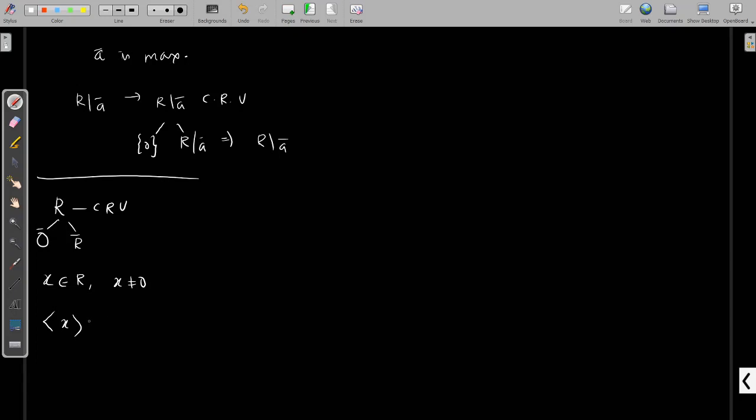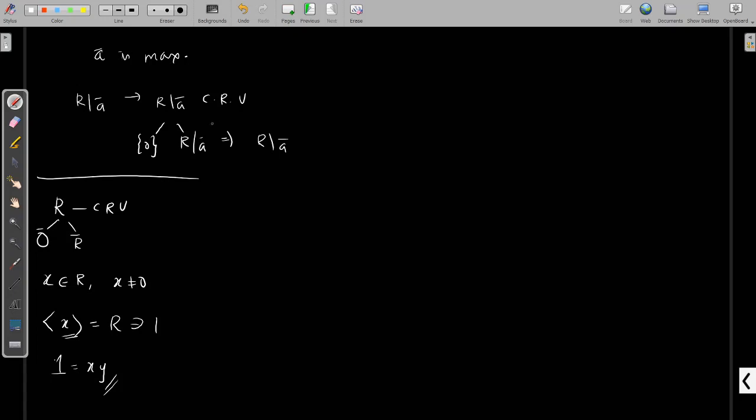This is always an ideal of R. Since x is a non-zero element, this can never be the zero ideal, so this will be R. R is a commutative ring with unity, which means R contains 1. Then 1 is an element of the ideal generated by x. Then 1 is equal to some x times some y. This shows that every non-zero element has an inverse. Therefore, R is a commutative ring with unity possessing inverses for every non-zero element of R. So this shows that R is a field.